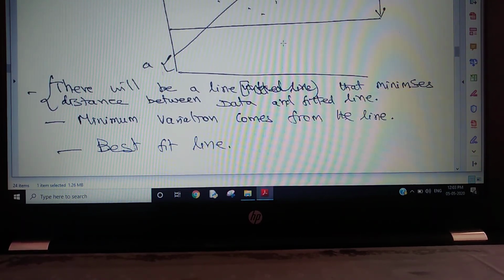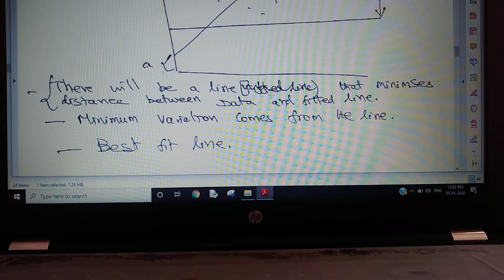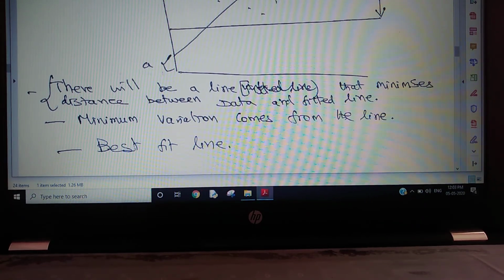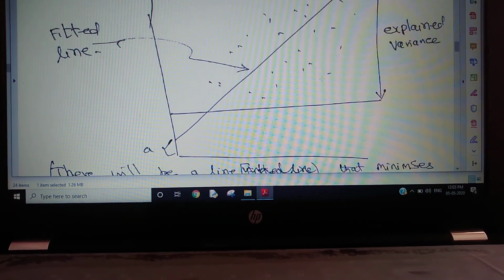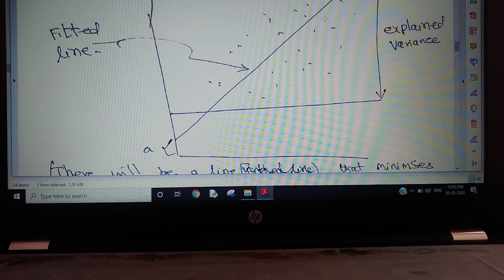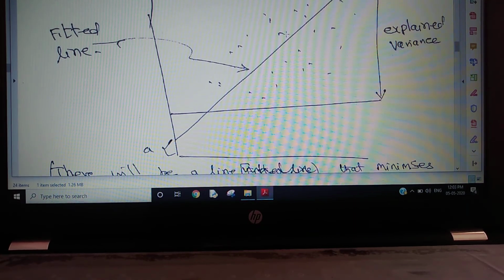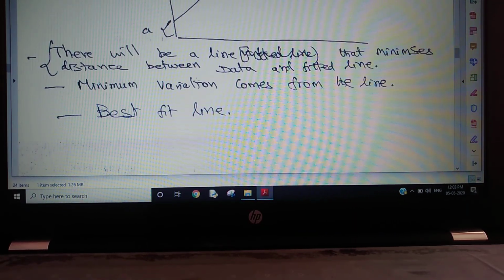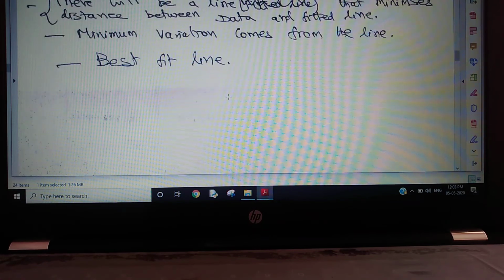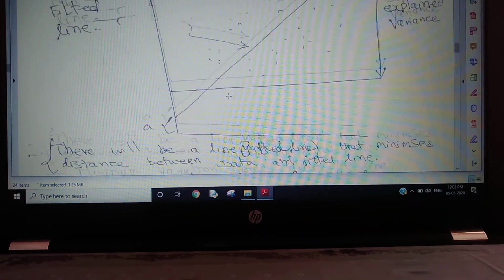There will be a line that minimizes the distance between the data and the fitted line. These are all data, and we have drawn a line. That line, among the existing data, we draw with minimum variation. So the minimum variation comes from the line, and that line is called the best fit line.